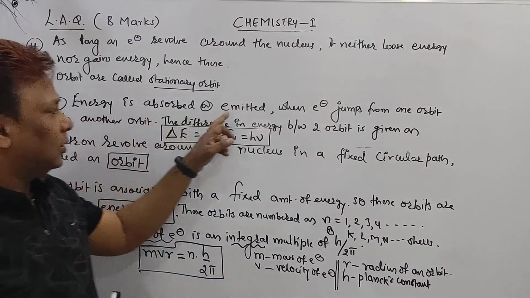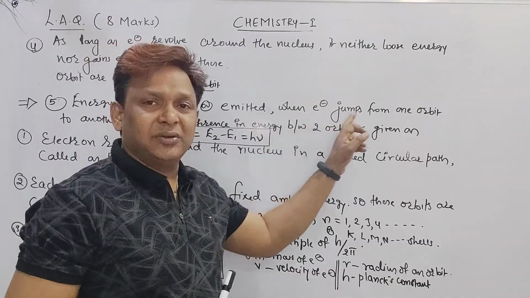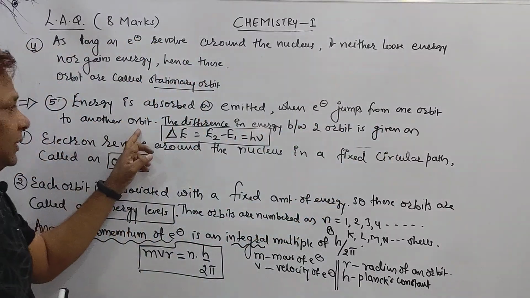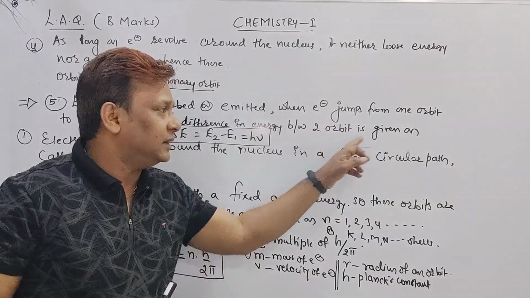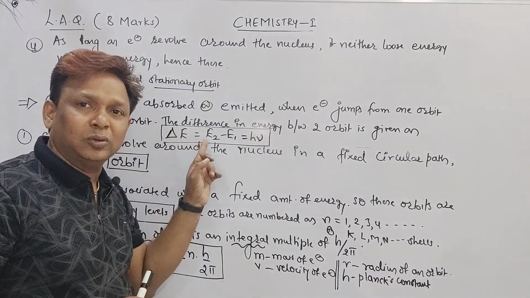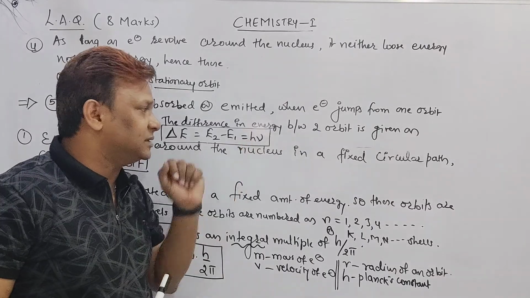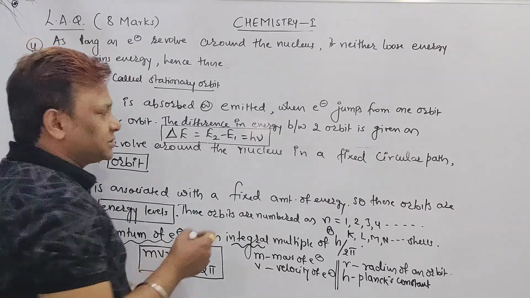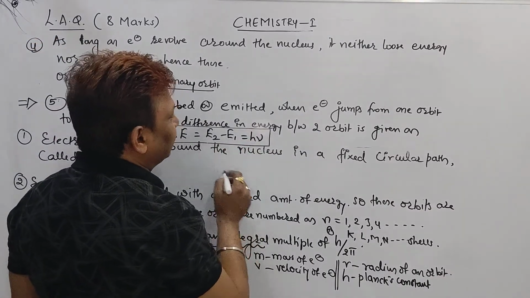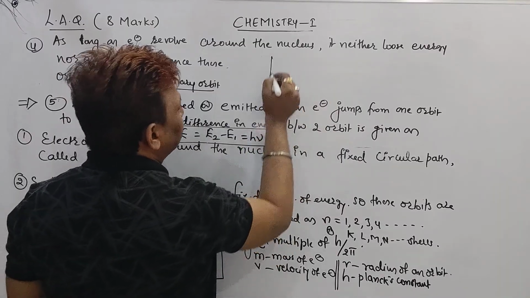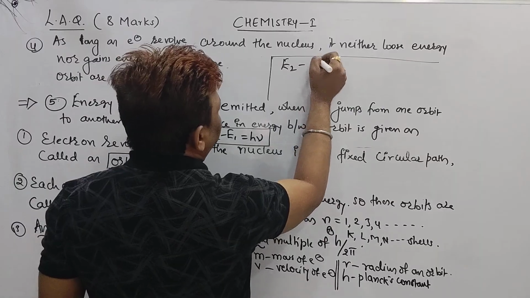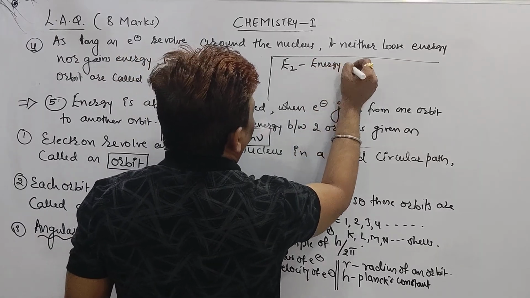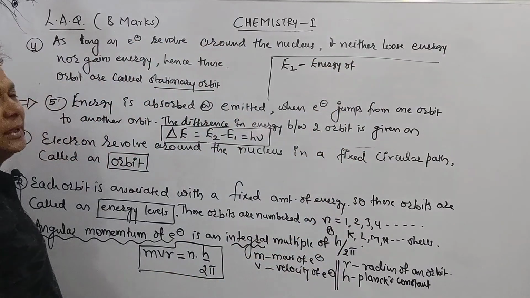Energy is absorbed or emitted when the electron jumps from one orbit to another orbit, and the difference in energy between two orbits, beta, is given as delta E equal to E2 minus E1, that is equal to h nu. If they ask you what E2 or E1 is, you have to mention it here, beta. So what is E2, beta? E2 is the energy of the electron at the higher orbit.